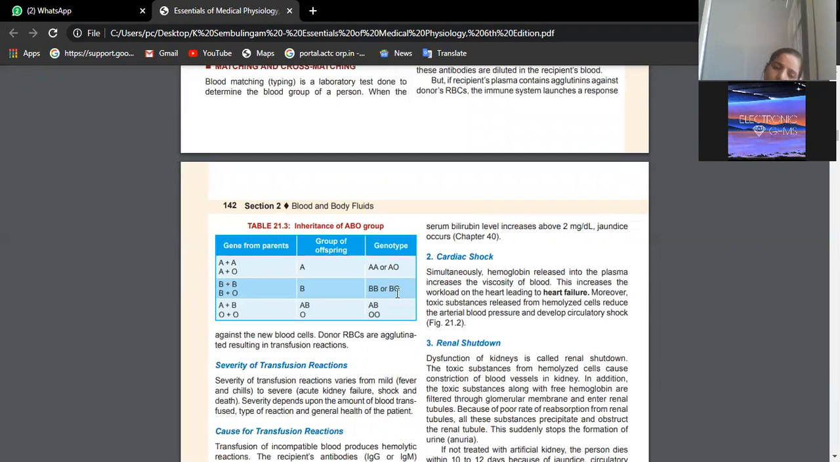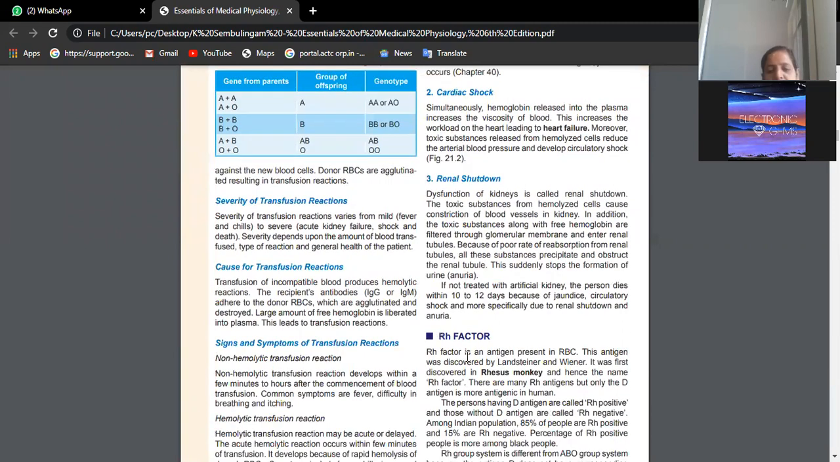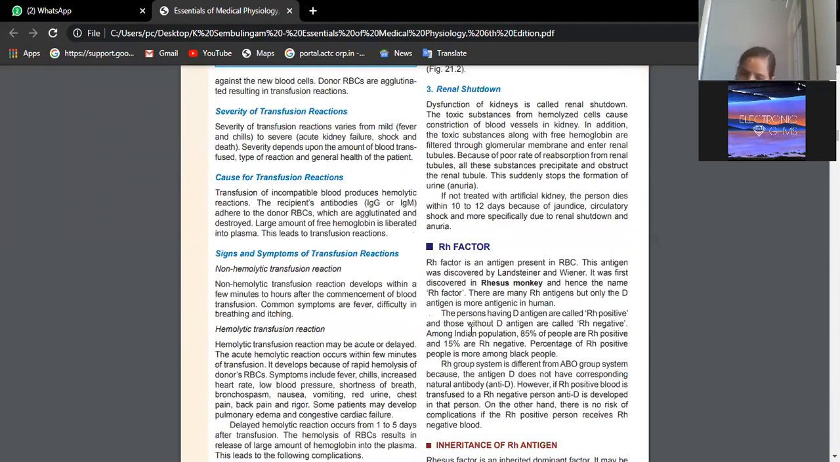B is dominant. That means one dominant gene, one recessive gene. If both are recessive, OO genes, then only we will see the person's blood phenotype to be O blood group. Apart from that, we also have a factor which is called the RH factor.